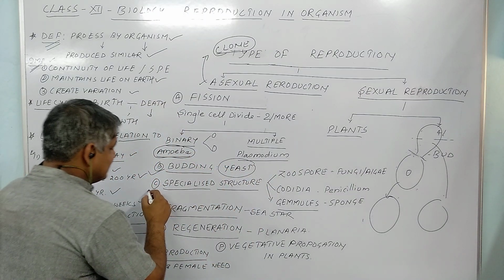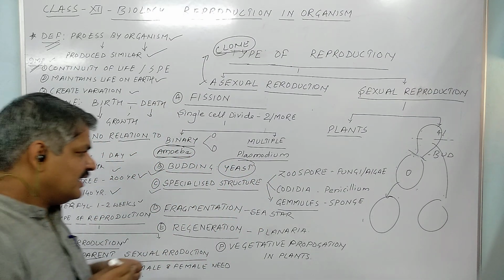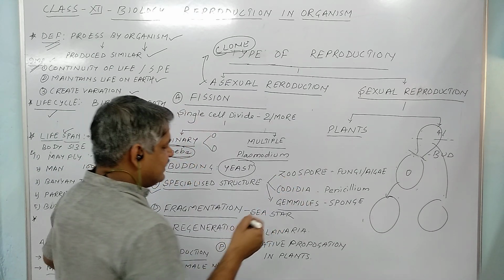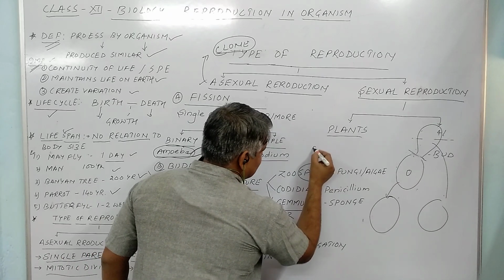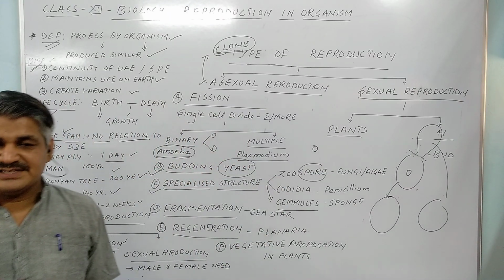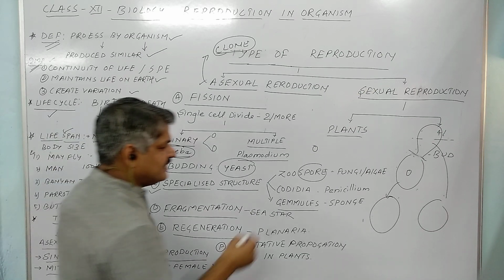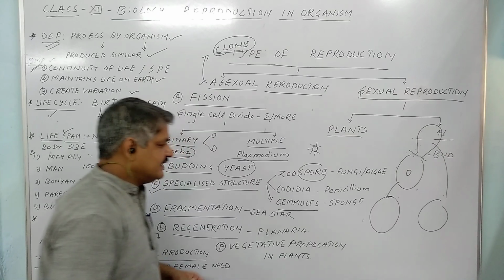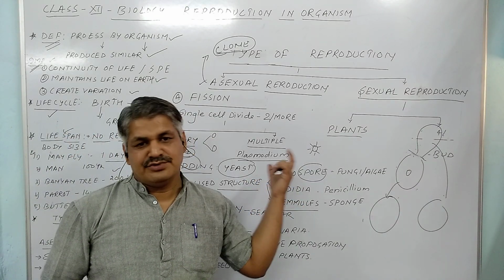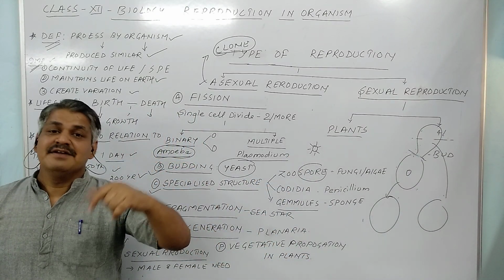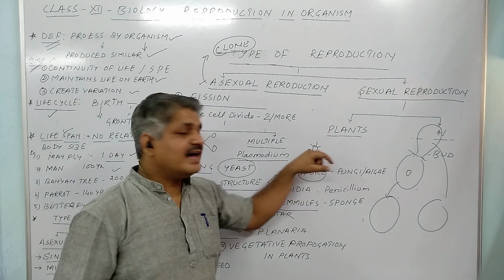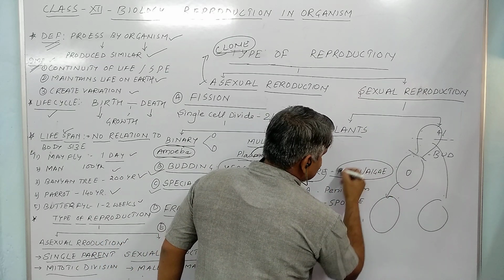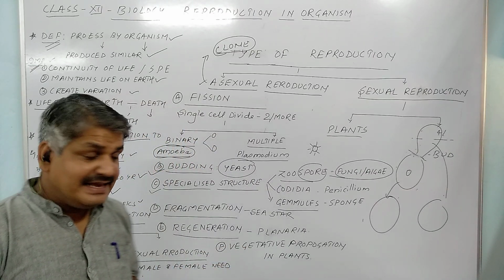Next, specialized structures. You also have to remember zoospore, a specialized structure. The term spores means circular structures. When this circular or spherical structure bears some thread-like structures that help it in movement, it is called zoo. Zoo, as you know from zoology, is related to motile structures. If spores are motile, then it is called a zoospore. You have to remember the examples, that is fungi and algae.